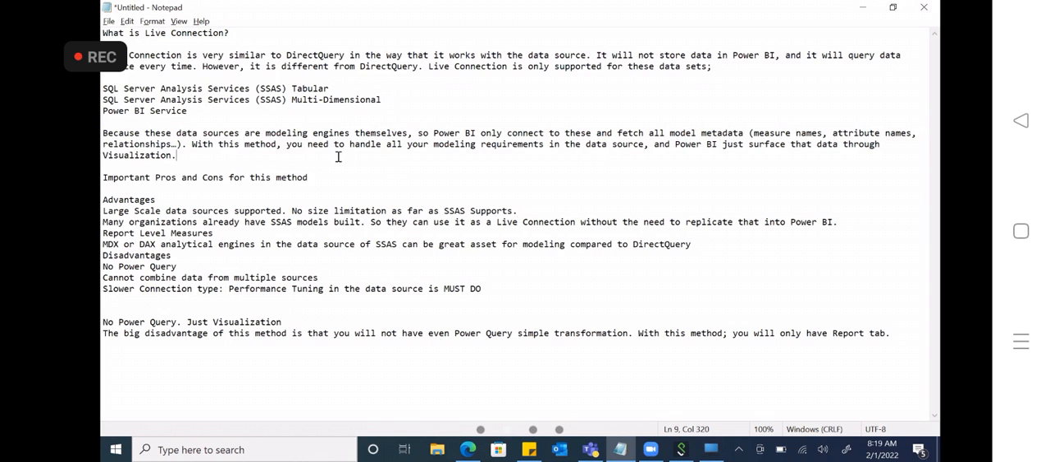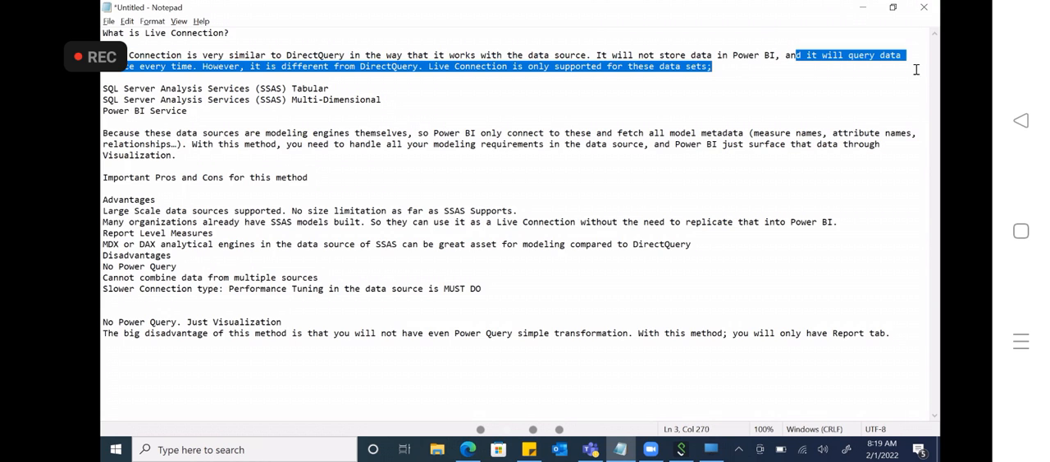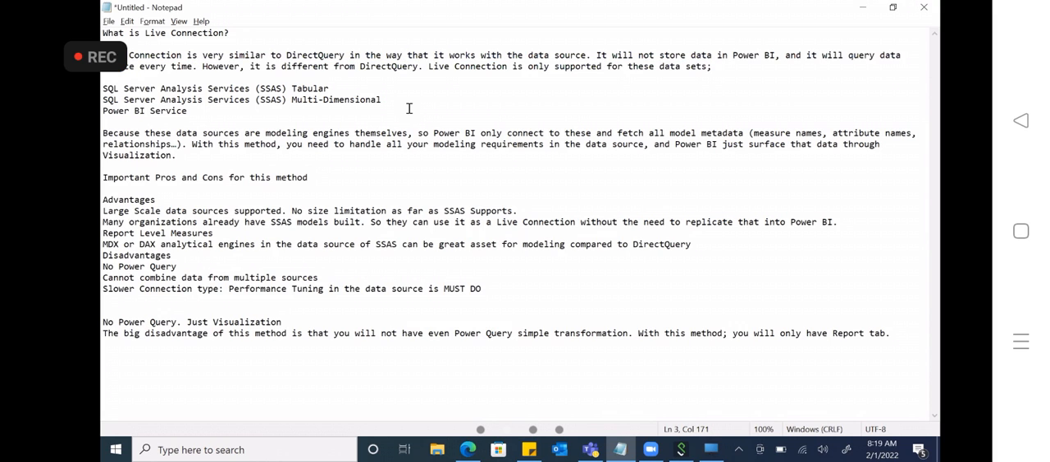So direct query means it will store the data in the source itself, right? It will not store the data in Power BI. Okay, and it will query the data source every time. That means it will go to the source every time to get the data.